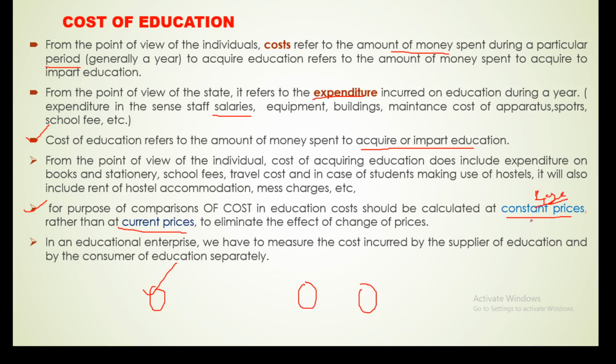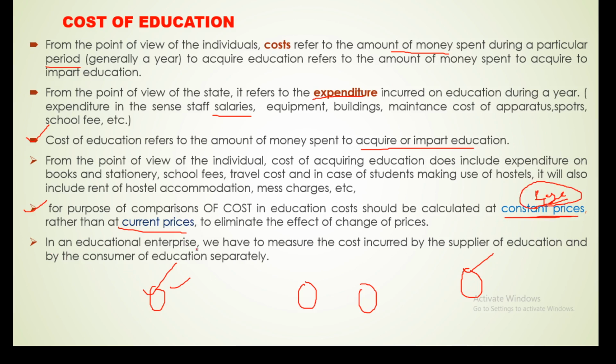Base year. What is actually the base year? Base year means a year in which there is no natural calamity and the value of money is not fluctuating. It is a normal year. So considering this year, we can fix a value of money. But the value of money is changeable from time to time. So if you compare the cost of education of the present year with the next year or a future year, we can compare on the basis of the constant price, from the value of the base year.